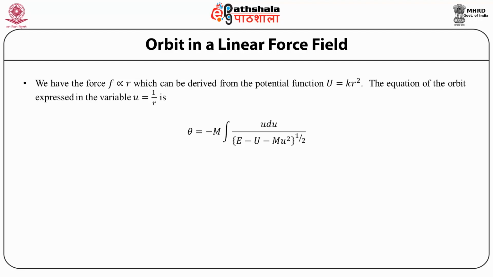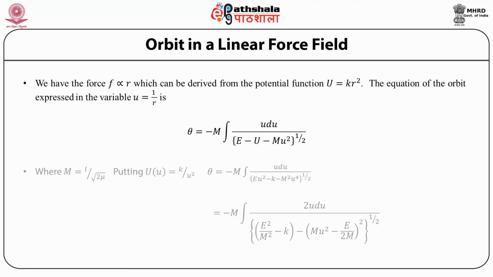The equation of the orbit expressed in the variable u is written in this form: theta is equal to minus M integral u du over (E minus U minus M square u to the power 4) to the power half, where the capital M is L by under root 2 mu. That is, we have substituted M for L by under root 2 mu, and putting the potential energy U is equal to k by u square, the orbit equation is theta is equal to minus M integral u du over the whole under root of (E u square minus k minus M square u to the power 4).